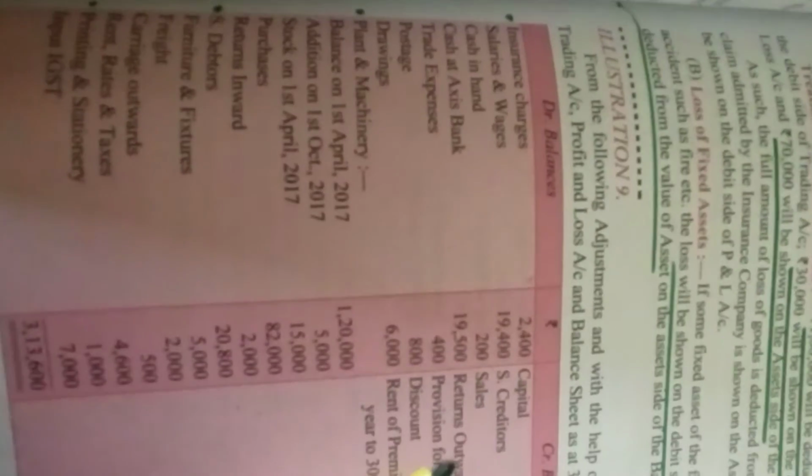I see here in the textbook, this is the question that is given, illustration 9 in my book.